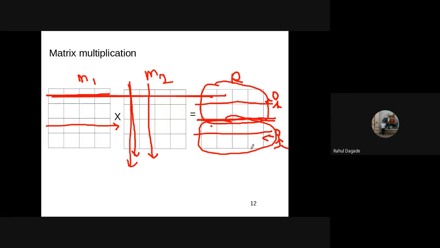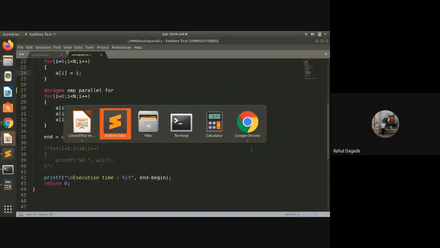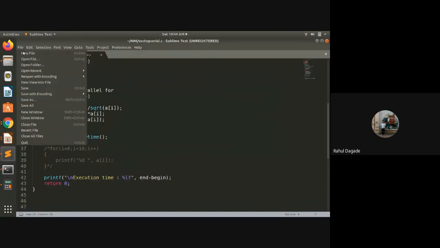So this is how you have to divide the matrix multiplication into the number of parallel tasks, and those parallel tasks can be executed. So now let us see how we can compute it with the help of multi-core processors with OpenMP. So let us see.